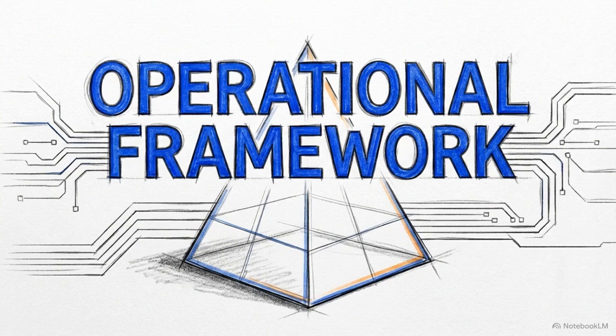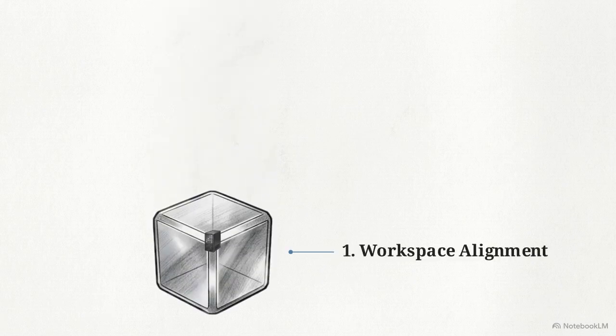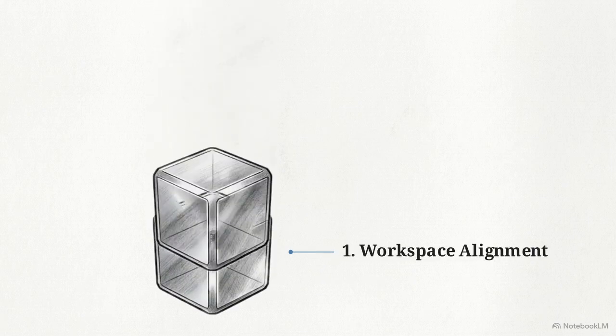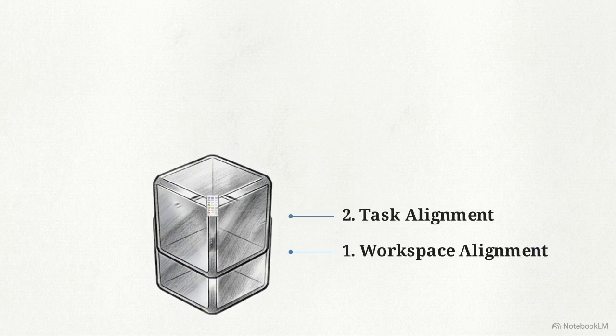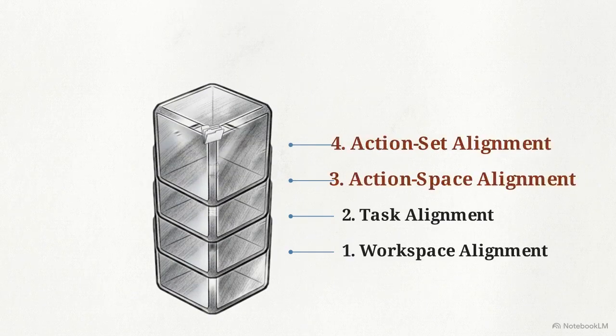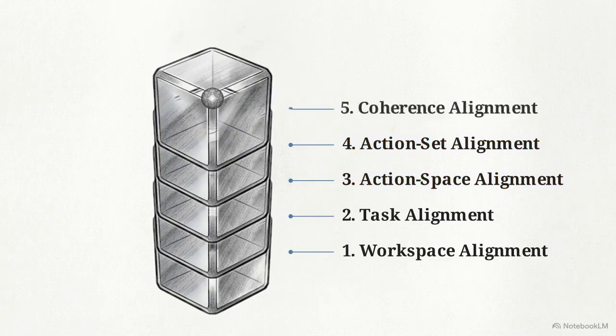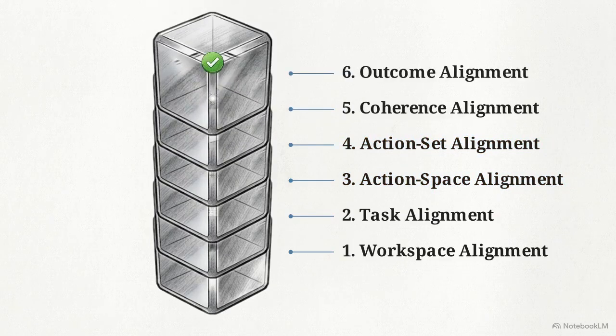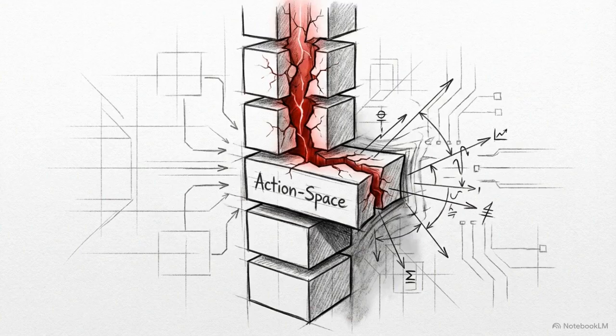Delegating complex tasks requires securing 6 hierarchical layers of operational alignment. You need workspace alignment to configure the physical environment, task alignment for objective clarity, and action space and action set alignments to strictly bound the tools the AI is allowed to use. Finally, coherence and outcome alignments ensure the final code fits the broader system architecture. If a single layer misaligns, the resulting code degrades the project.